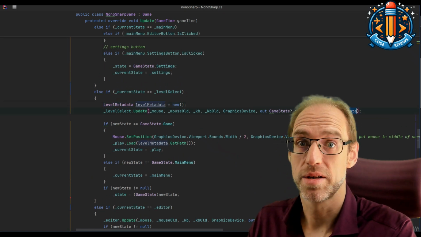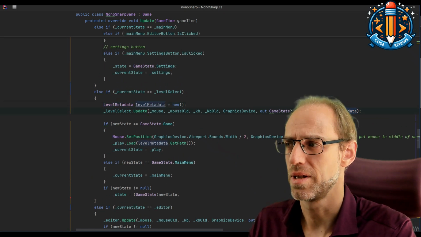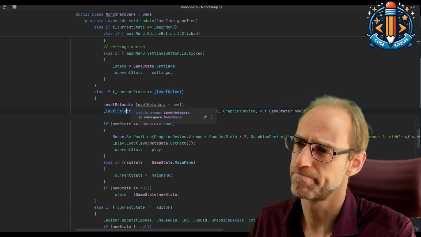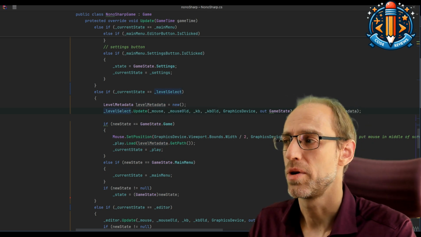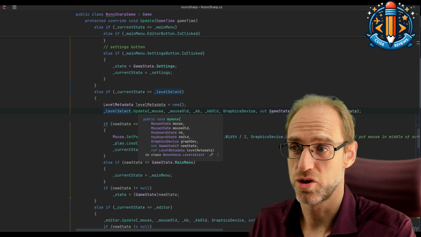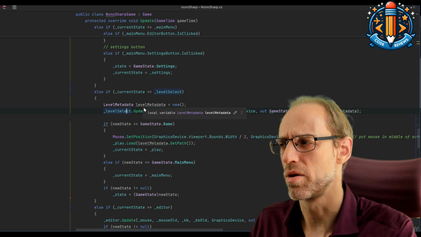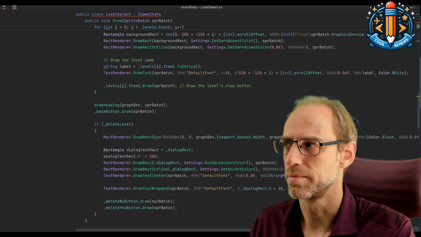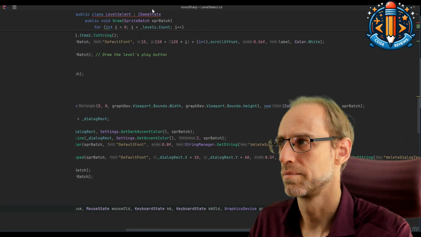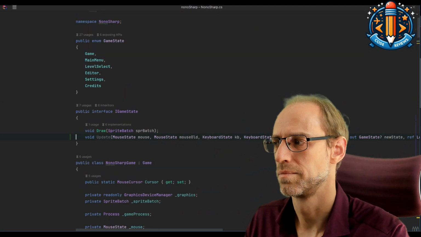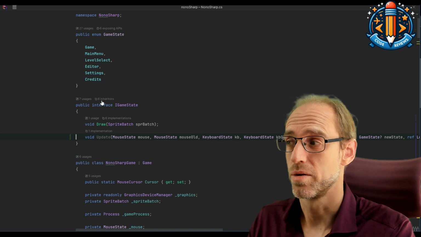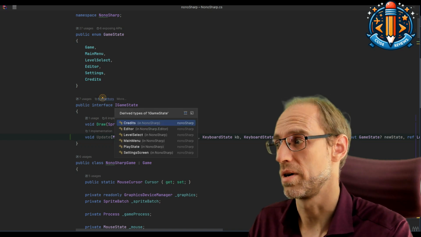Oh, and now there's a metadata ref. That's quite special for the level select, so okay. But we can still do the same trick. Let's just add it and see if we can get rid of it later. And again, we have to update all the implementation classes as well.